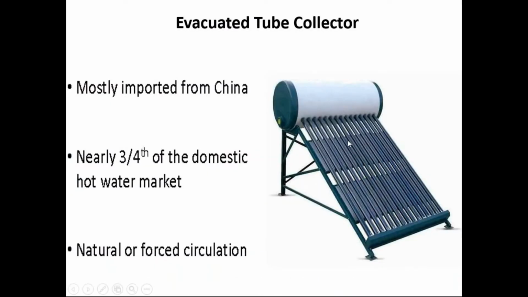Then another type is the evacuated tube collector. These tubes are still imported from China. The company Borosil tried manufacturing these tubes in India, but we don't have that much volume as in China, where each factory produces around 50,000 or 1 lakh tubes a day. The demand is also high, and they supply these tubes to many countries. So the volume there is quite large, and they can afford to manufacture these tubes. While in India, due to lack of volume, it was not cost economical. So still we are importing the tubes from China.